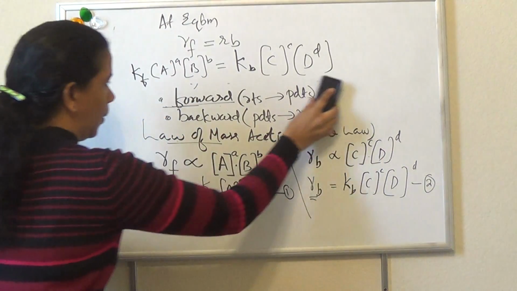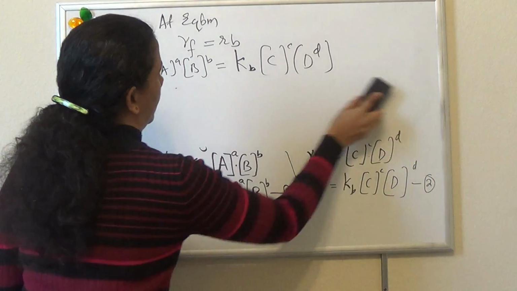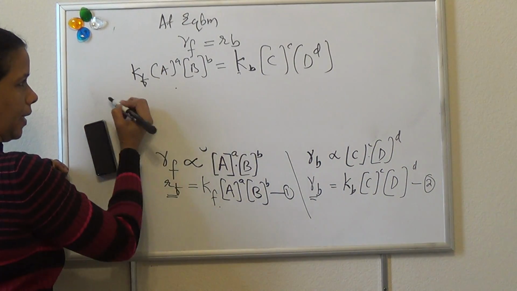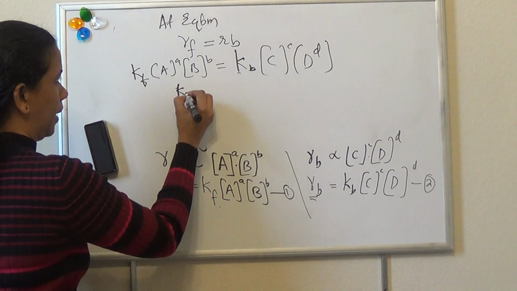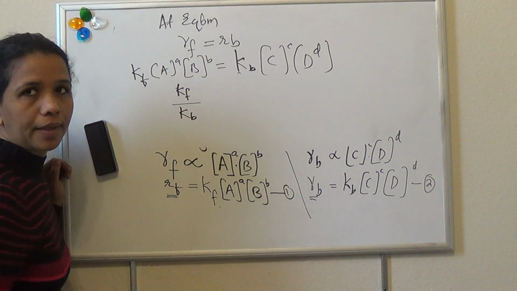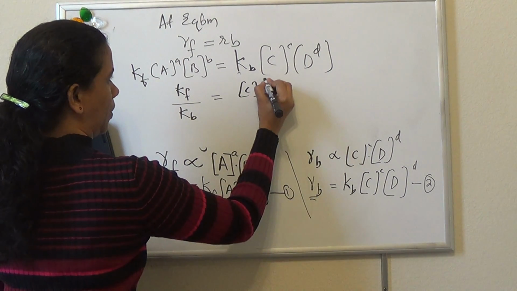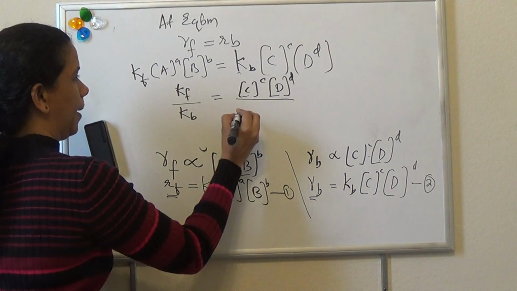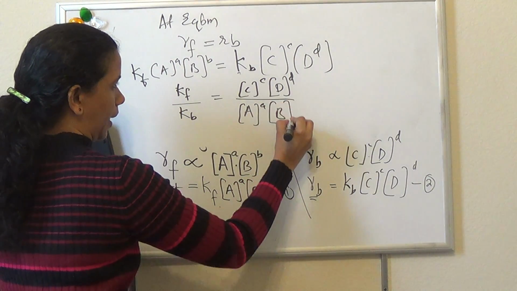We take the constants to the same side and concentrations to the other side. So Kf divided by Kb is equal to [C] raised to c into [D] raised to d divided by [A] raised to a into [B] raised to b.